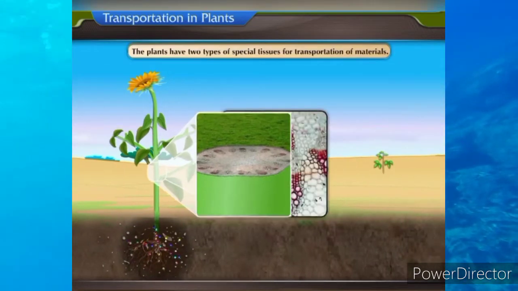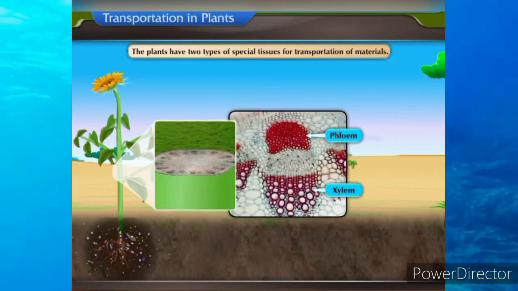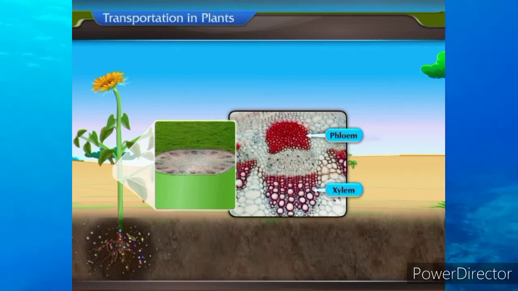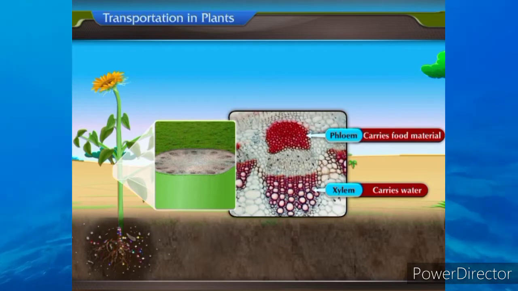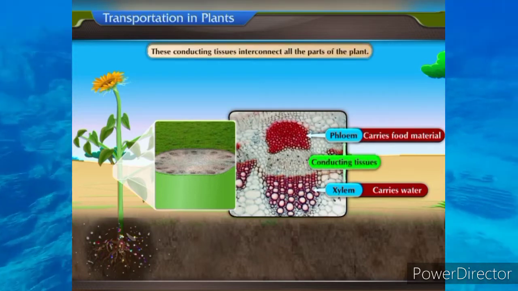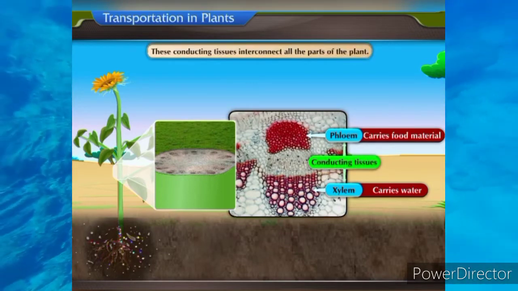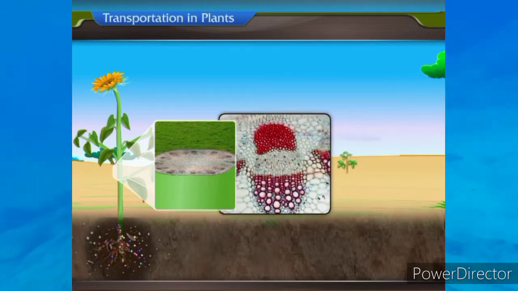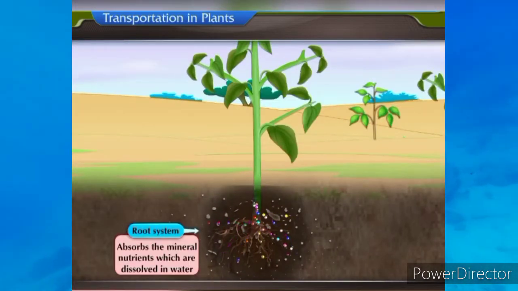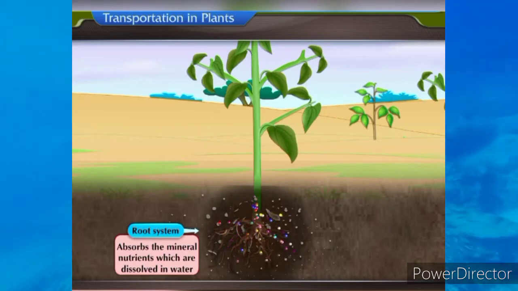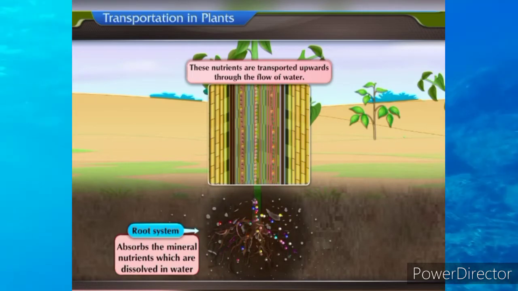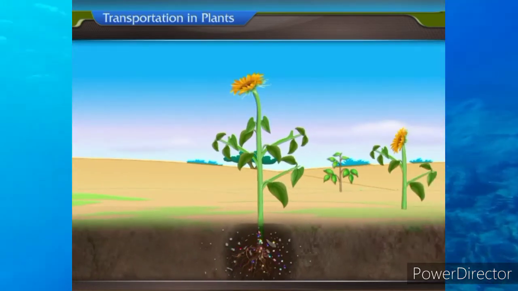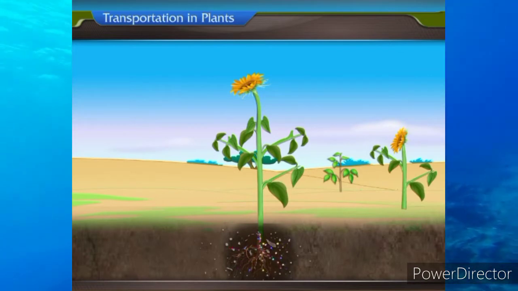The plants have two types of special tissues for transportation of materials. A special tissue called xylem carries water and phloem carries food material. These conducting tissues interconnect all the parts of the plant. The root system absorbs the mineral nutrients which are dissolved in water. These nutrients are transported upwards through the flow of water. Let us study about the transportation and the tissues involved in the transportation of water in plants.